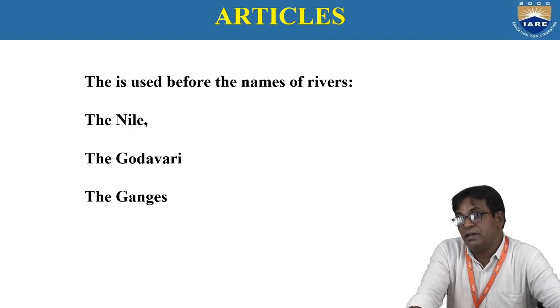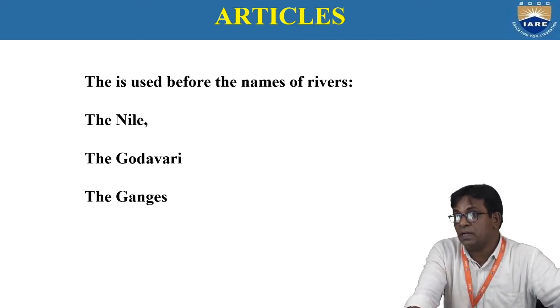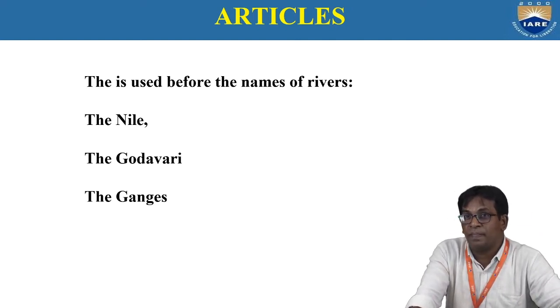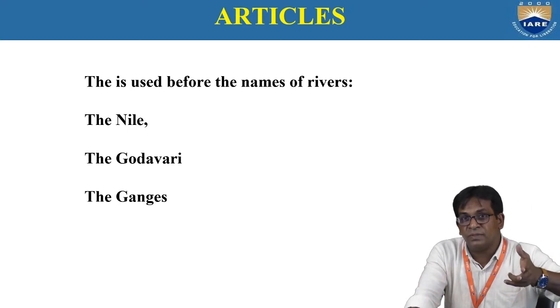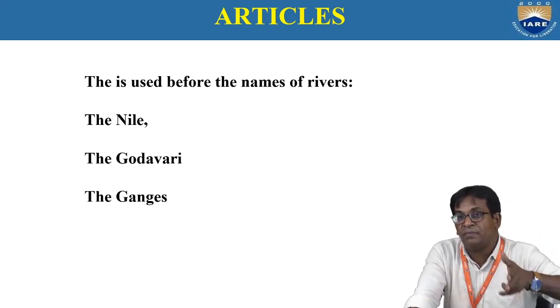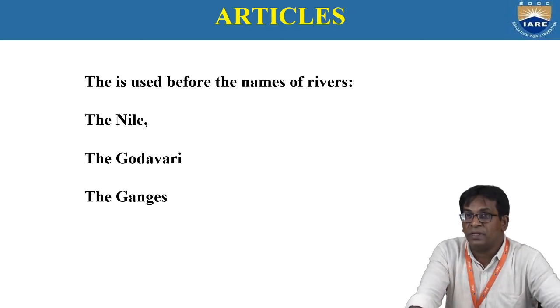The Nile is the longest river in the world. The Godavari is one of the famous rivers in India. The Ganges is a sacred river in India. We can use the Ganges, the Godavari, the Nile. So whenever you write names of rivers, be careful, you have to use definite article.